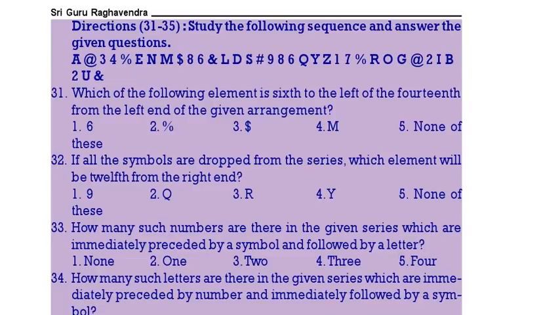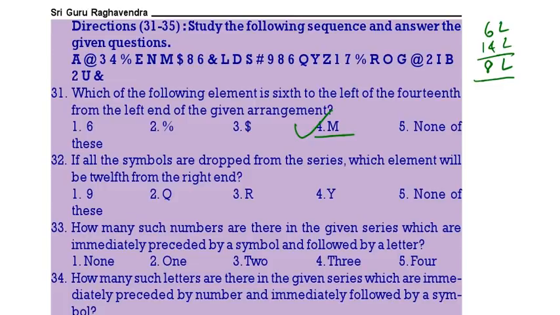So, here this is a letter, number, symbol series. Which of the following is 6th to the left of the 14th element from the left? 6th to the left of the 14th element from the left means you have to take the 8th element from the left. See, 1, 2, 3, 4, 5, 6, 7, 8th one is M. M is our answer.